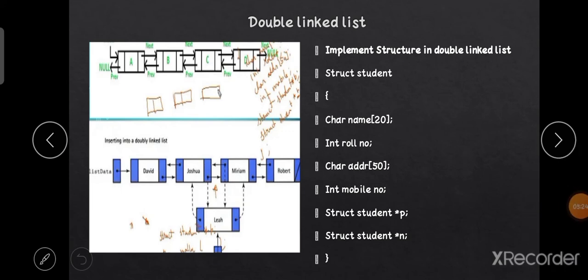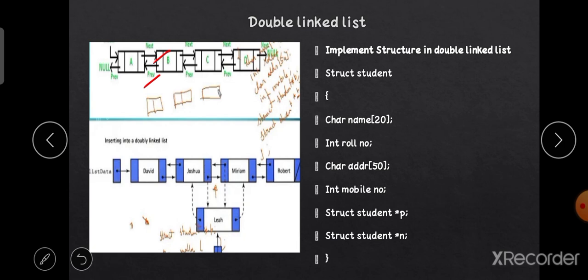The double linked list occupies memory dynamically. It has two pointers. Each node has a previous and a next node. Here we see the previous and next of all nodes. The main advantage of the doubly linked list is that inserting and deleting a node is very easy. We can insert a node immediately in between, anywhere. But in the singly linked list, it's not easy to insert anywhere. We must traverse from the head through all the nodes to insert or delete a node.